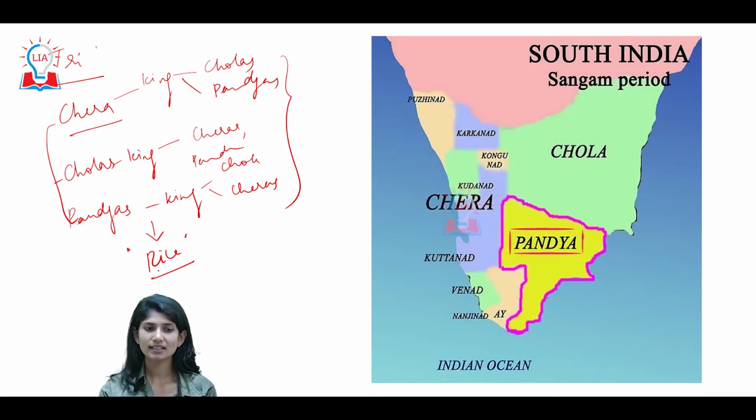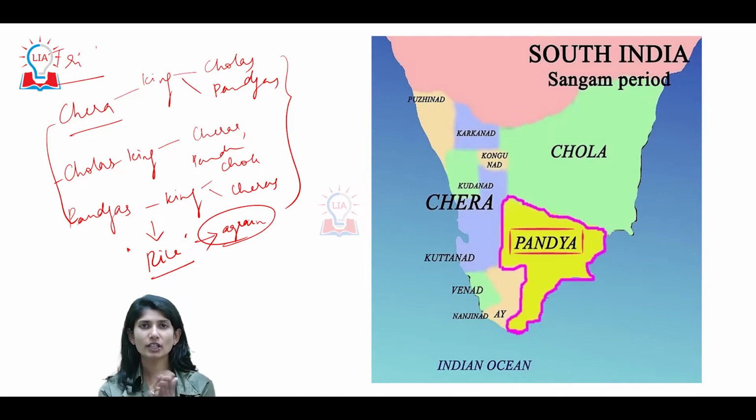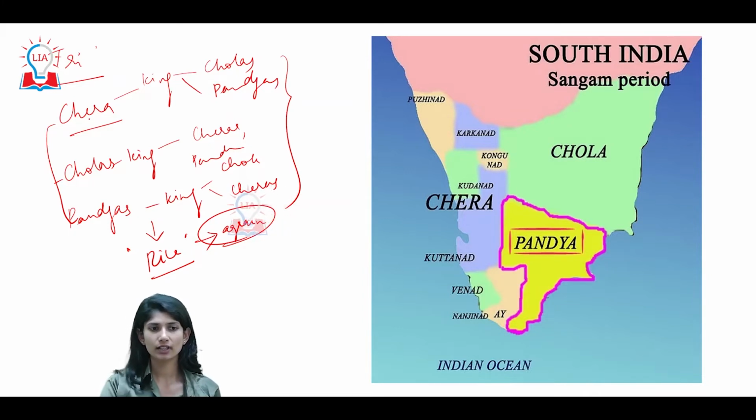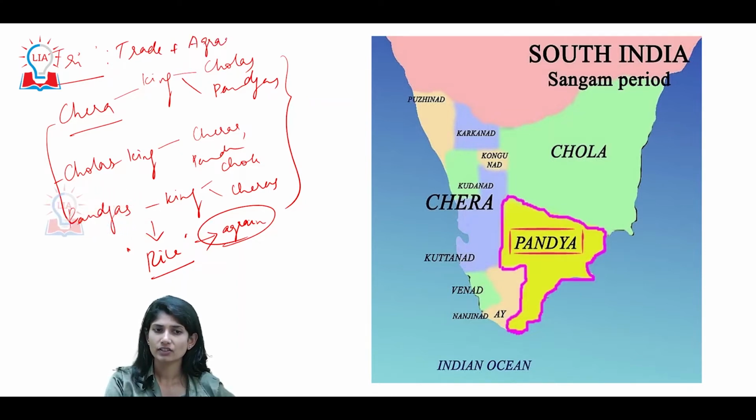Rice and agrarian regions indicate that the majority of the economy was through trade and agriculture. One region of conflict for the trifecta was trade and agrarian lands.